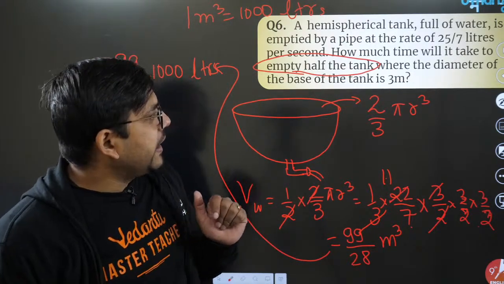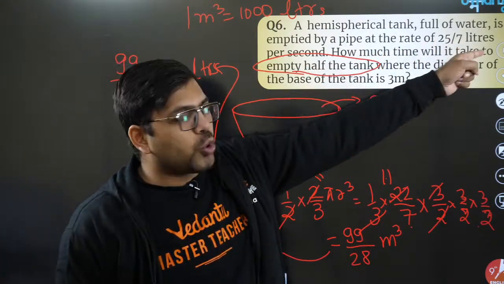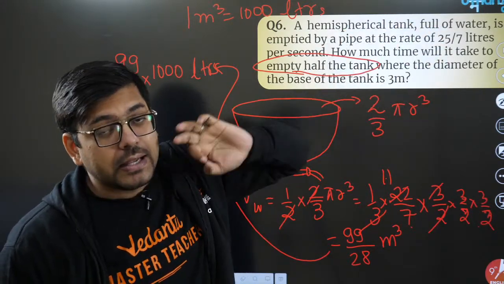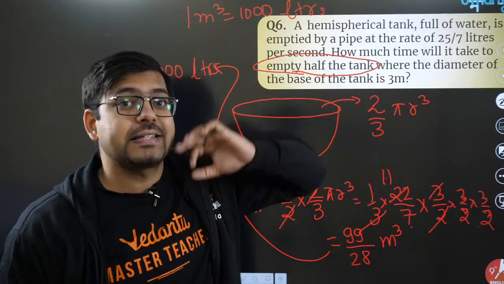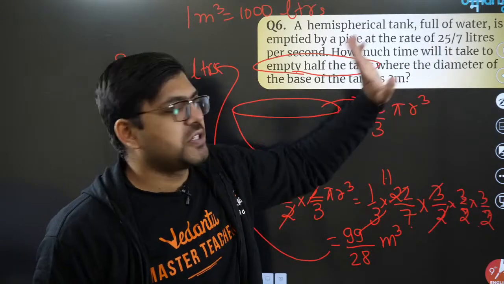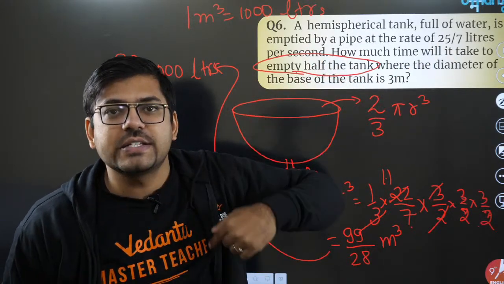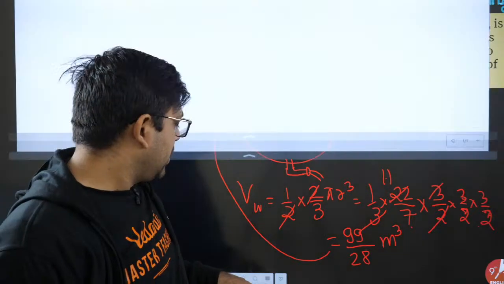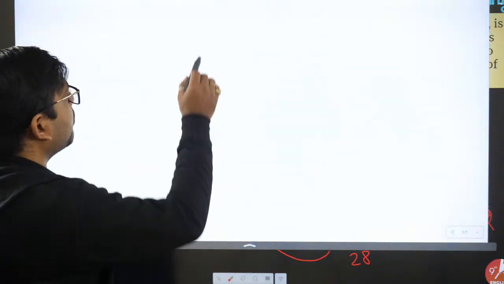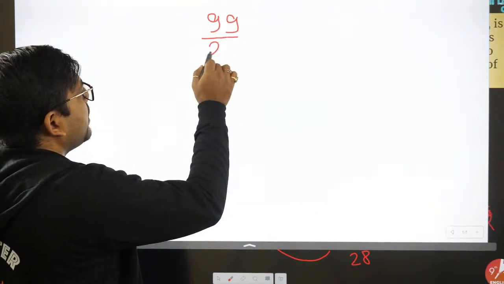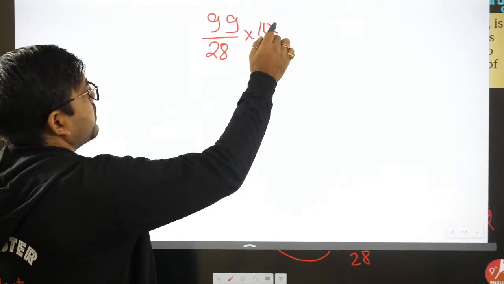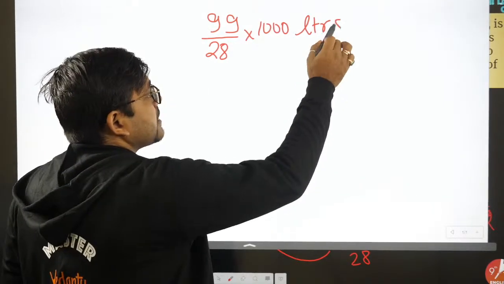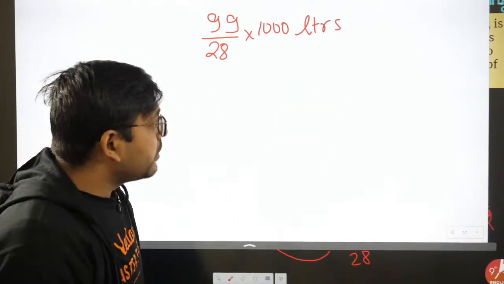Question is asking that if the water is coming out of the pipe at the rate of 25 by 7 liters per second, in 1 second this much liter, so how many seconds will it take to throw this much water? So we have got 99 by 28 into 1000 liters, and this much liters has to be thrown.